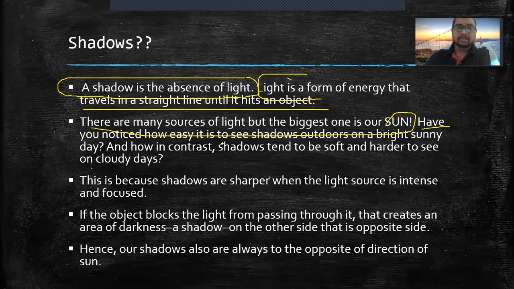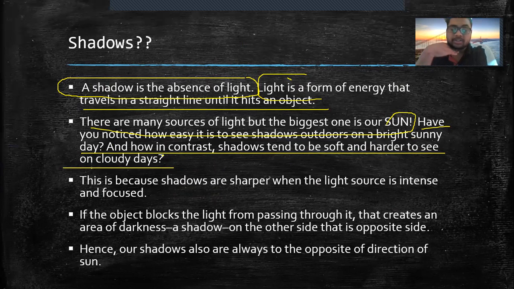Have you noticed how easy it is to see the shadows outdoors on a bright sunny day, and how in contrast shadows tend to be soft and harder to see on cloudy days, isn't it? So when there are more clouds, you cannot see the shadows clearly. But when there are no clouds and the sky is clear with bright sunlight, you can see the shadows of every object around you.